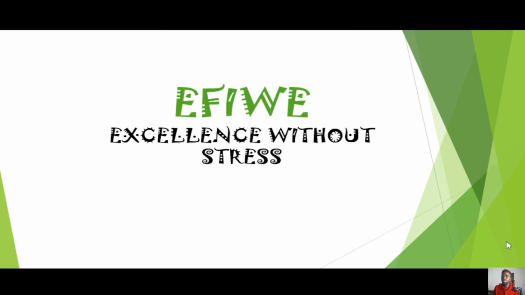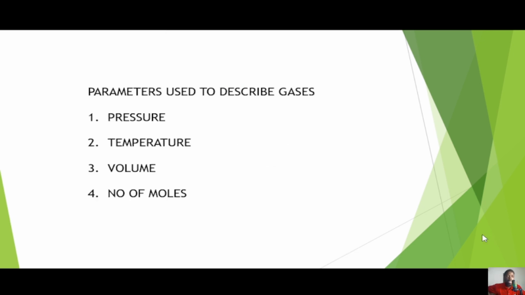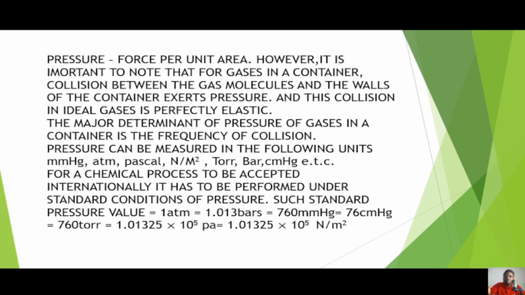So let's move ahead. There are four major parameters that describe gases. When you're talking about the property of a gas, you're considering it with respect to these four parameters. The first one is pressure, next is temperature, then volume, and finally the number of moles. So let's discuss them in detail. What is pressure? Pressure is simply described as the force per unit area. However, it is important to note that for gases in a container, collision between the gas molecules and the walls of the container is what exerts pressure.